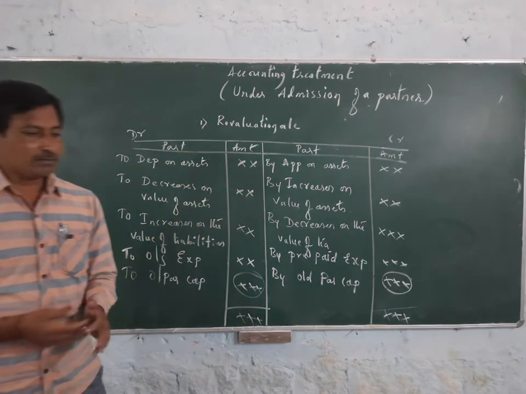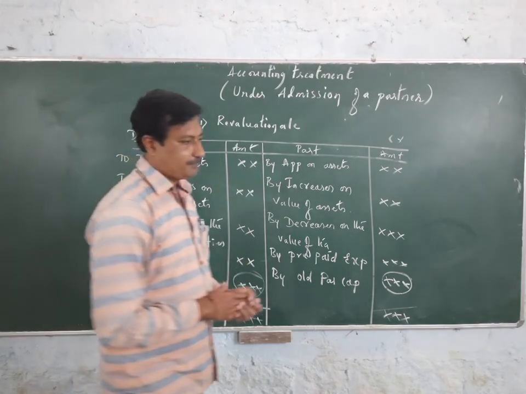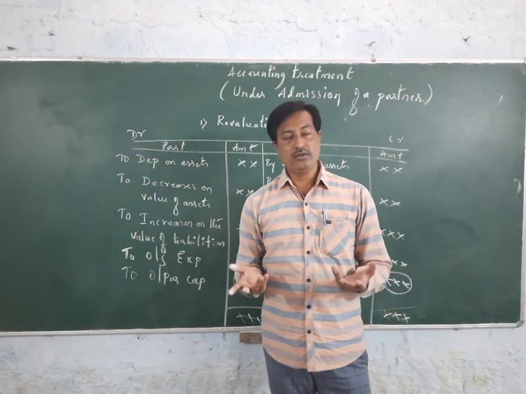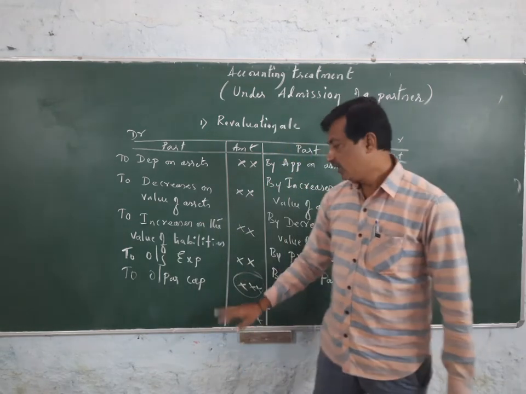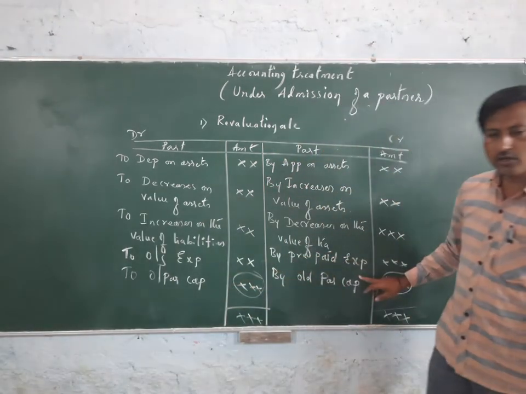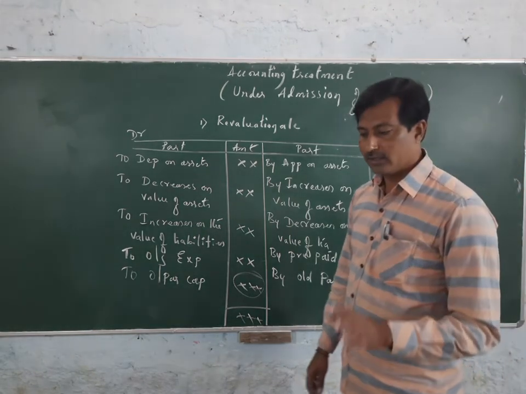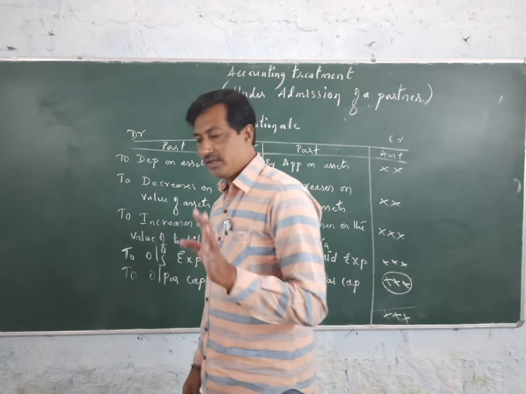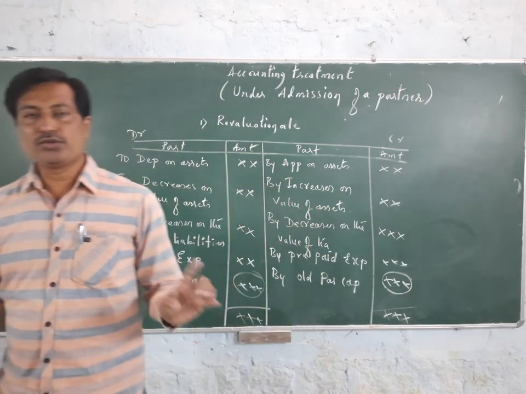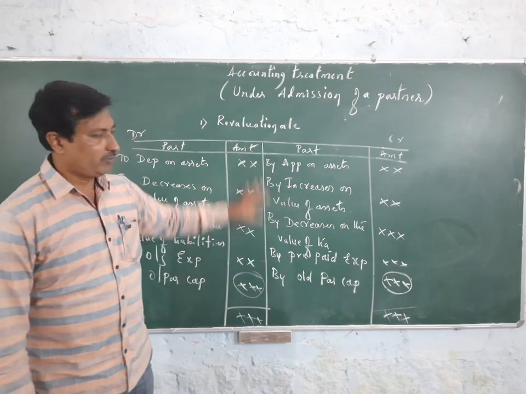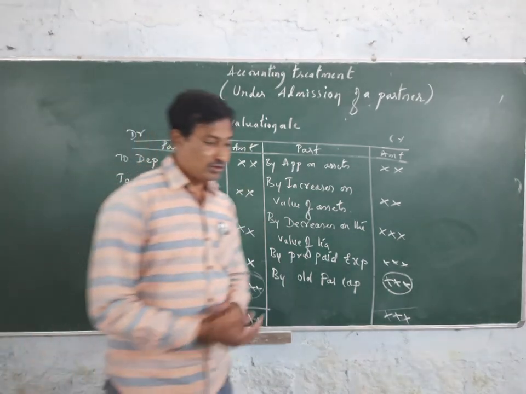Of course, in the question paper the old ratio will be given. If the old ratio is not given in the question paper, then in the absence of a partnership deed, all partners should be treated equally, and the profit or loss should be transferred to the old partners' capital accounts equally. So this is the way to prepare the revaluation account.